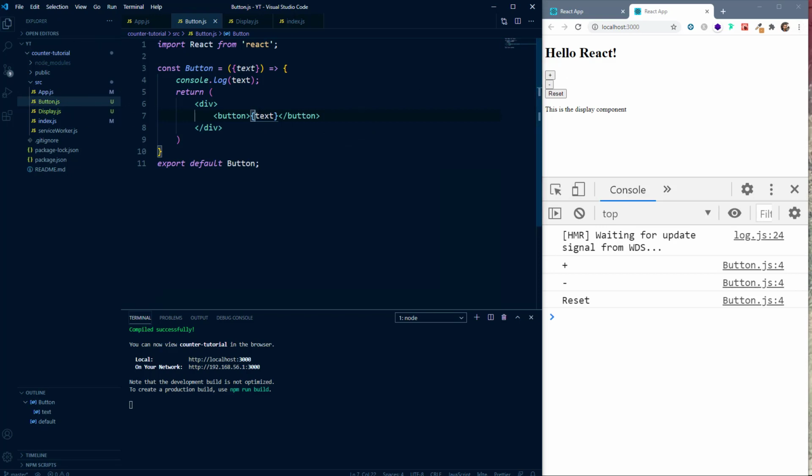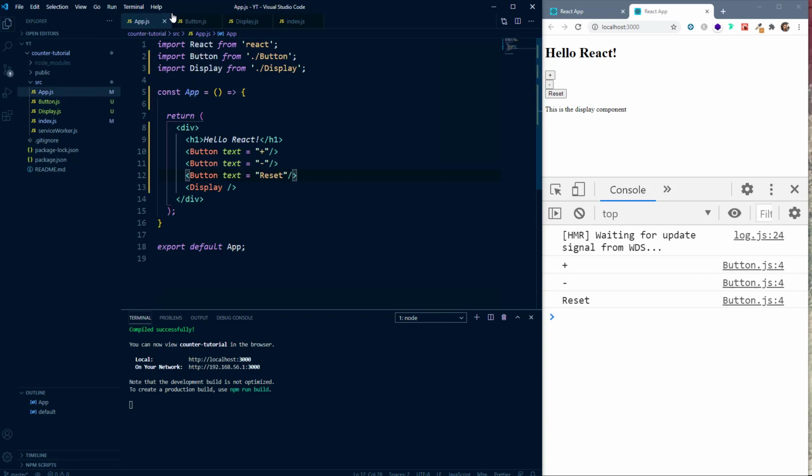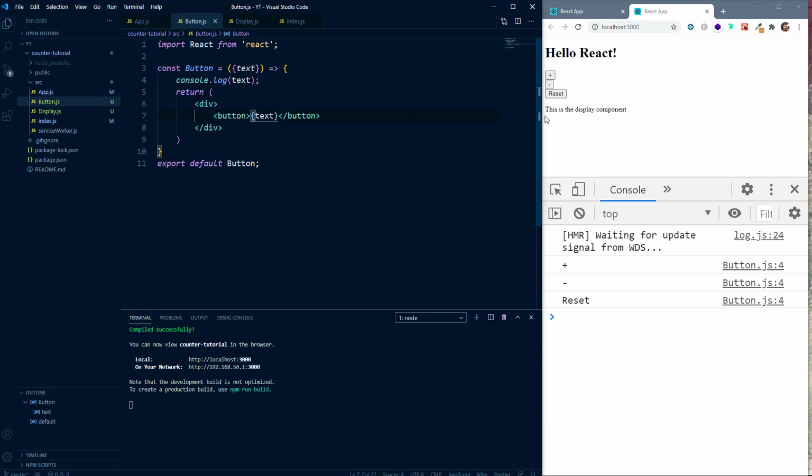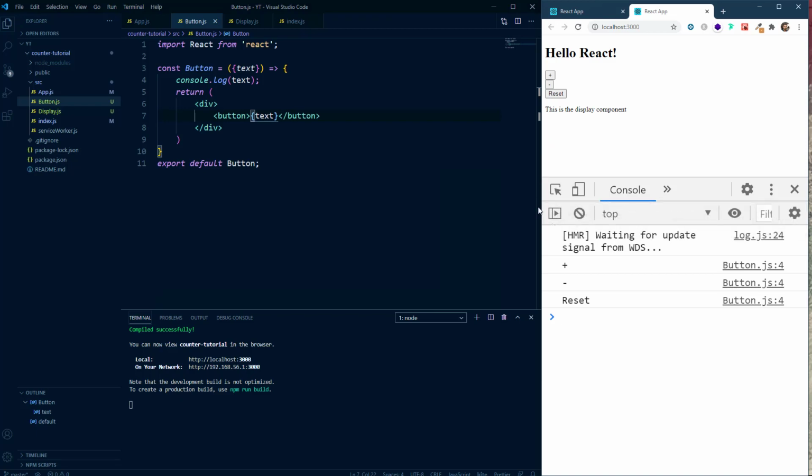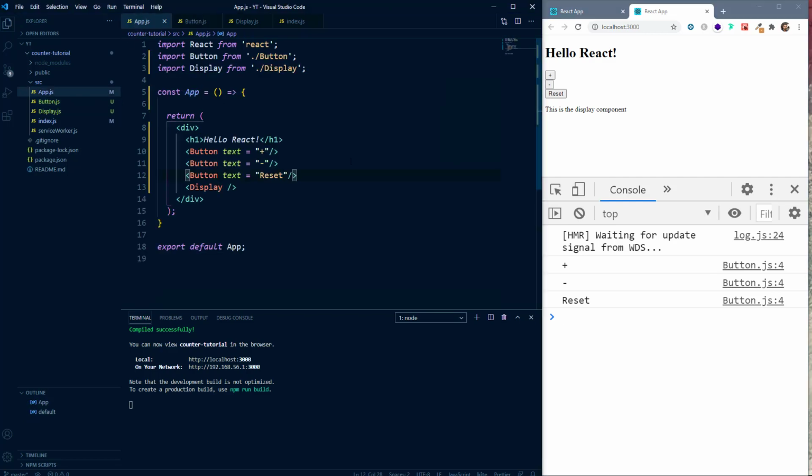So we have created the component, we have learned about props, and we have learned how to pass props. After that, the next thing is we need a variable to store the value of the counter. So as you can see here, we have this variable which is being changed whenever we press these buttons. To make a variable in React, we use something known as states. So let's go back to our app.js file.